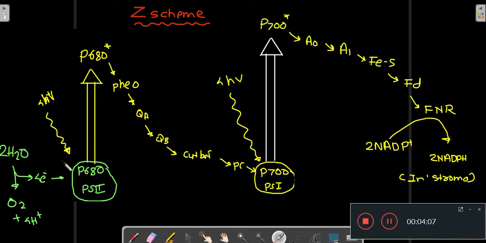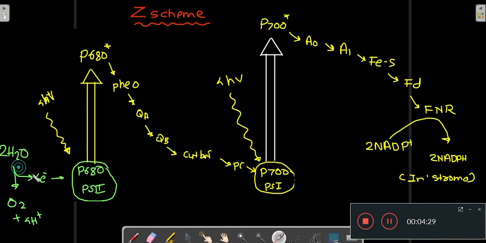Now, H2O gets converted into O2 and 4H+, and H2O releases 4 electrons. Water is giving away 4 electrons, due to which oxygen and 4H+ ions are produced. This is why oxygen is evolved during photosynthesis.